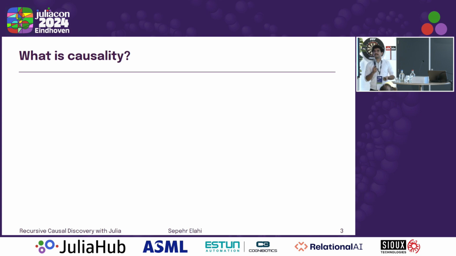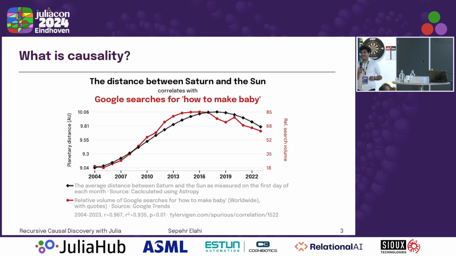So what is causality? To answer that question, I'm going to say what causality is not, and that is correlation. Causation is not correlation. I'm sure many of you are familiar with this website, Spurious Correlations, that finds two things that are correlated that have absolutely nothing to do with one another. One of the examples that I found here is the distance between Saturn and the sun correlates very strongly, with an R-squared of, I think, 0.9, with Google searches for how to make a baby. Maybe there's something that I don't know, but I don't think those two things have anything to do with each other. So in general, causation is not correlation.